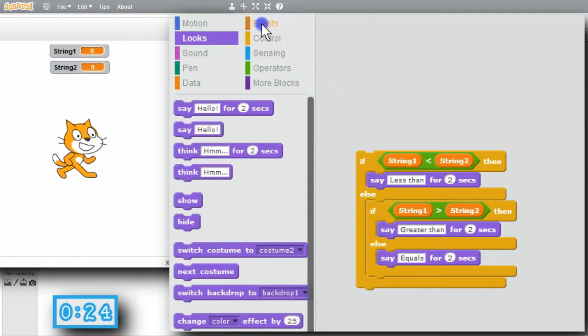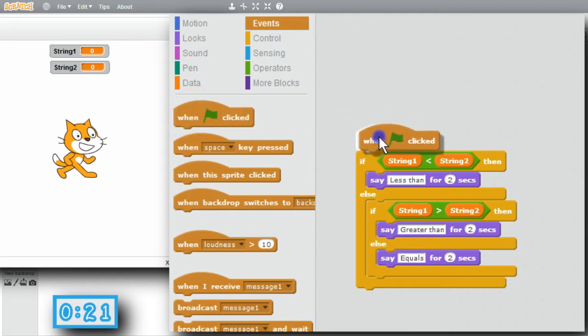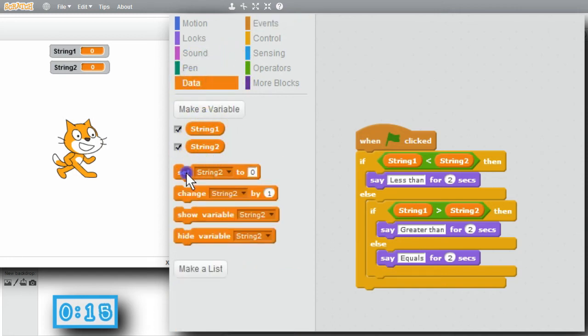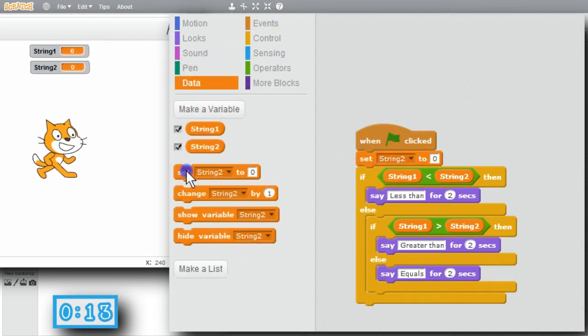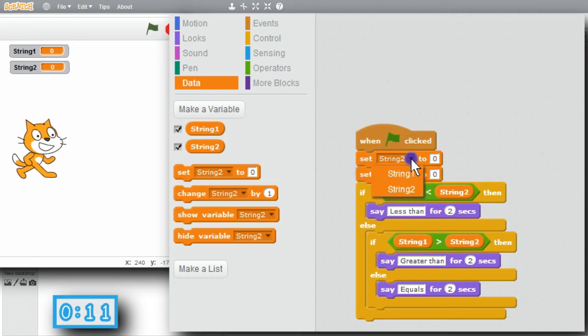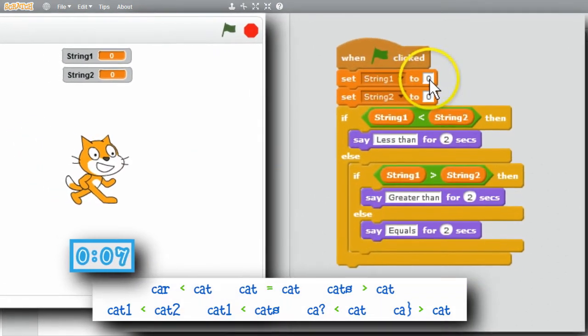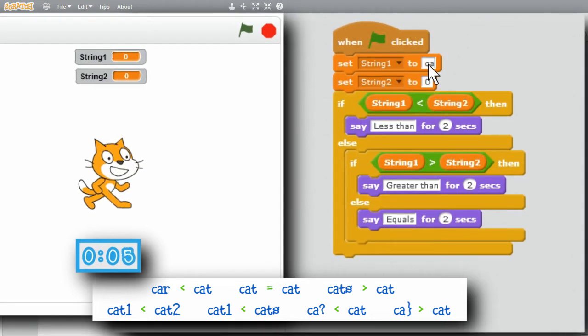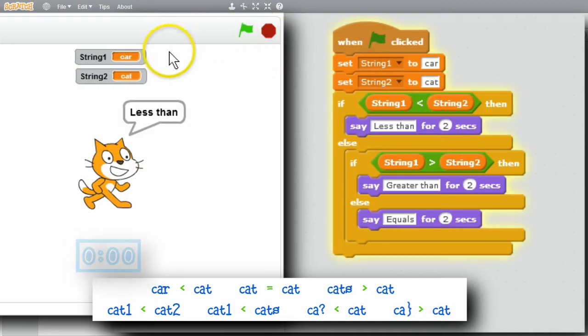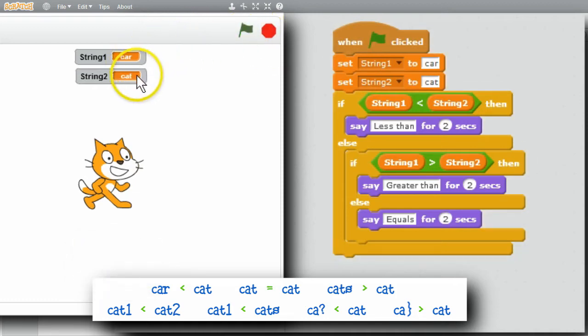I'll go to Events, green flag, and then I'll need to initialize string 1 and string 2. Go to Data, get a couple sets, change that to string 1, string 2, try car, and cat, run the program. String 1 is car, string 2 is cat, and the cat said less than.